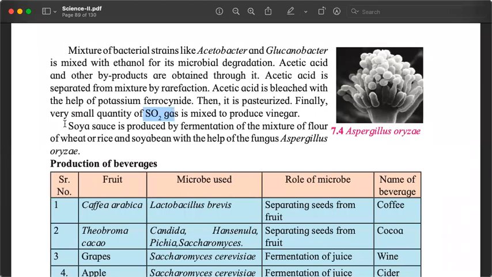And to make soya sauce, remember soya sauce is also made using a similar fermentation process. The source material is a mixture of flour of wheat or rice and soya bean. And now we are not using yeast or bacteria. We use Aspergillus oryzae, a fungus, to produce this soya sauce.